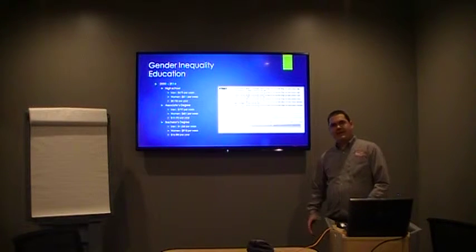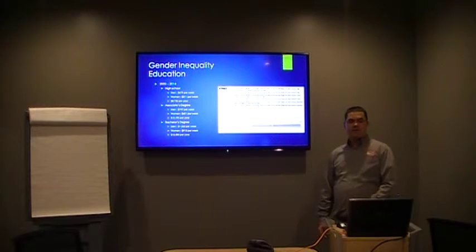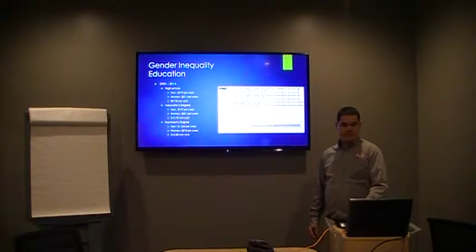So to get a better understanding, we're going to break down the income based on the education levels of men and women. From this graph, we can see that with just a high school education, men on average make $8,736 per year more than women. With an associate's degree, this number jumps up to just over $11,000 per year. And with a bachelor's degree, this jumps even higher to $16,380 per year.